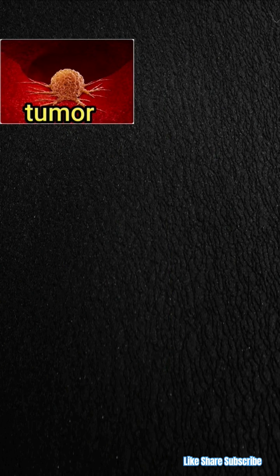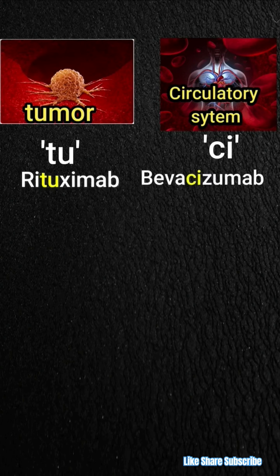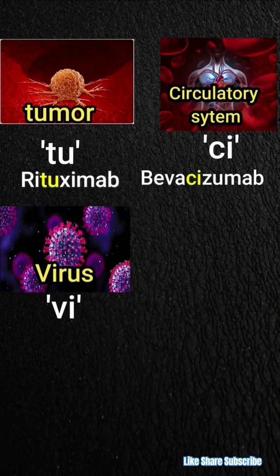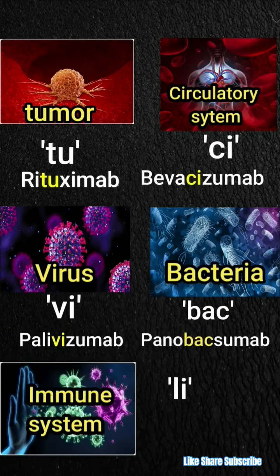If the target is tumor, TU is used, for example rituximab. If the target is circulatory system, CI is used, for example bevacizumab. If the target is virus, VI is used, for example palivizumab. If the target is bacteria, BAC is used, for example panovaxumab. If the target is immune system, LI is used, for example infliximab.